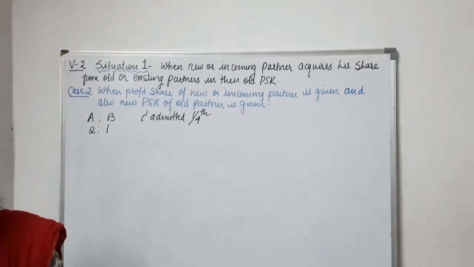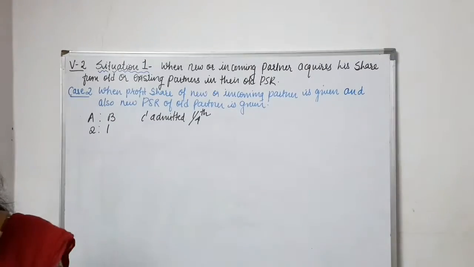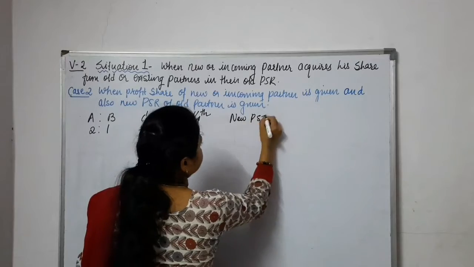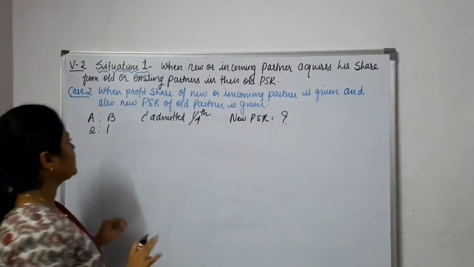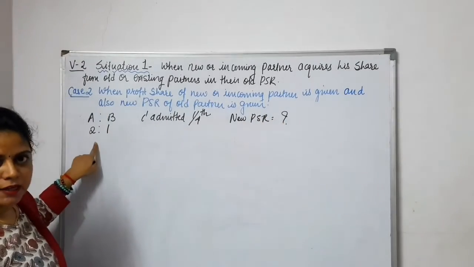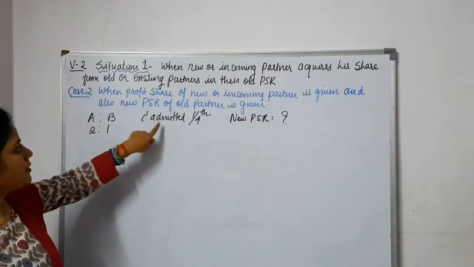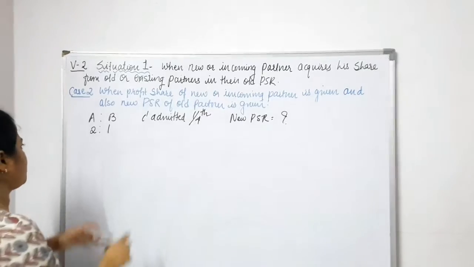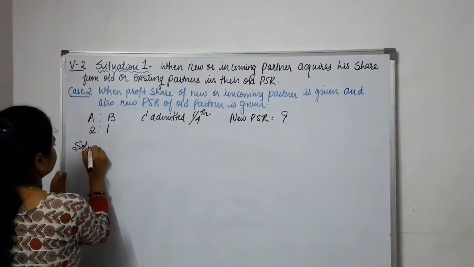We are asked to calculate the new PSR. Now how to do? Okay. New PSR. So that means we are given the future ratio, that is 2:1. C is admitted for 1/4 share. We'll follow the same steps. Okay. The solution will be,